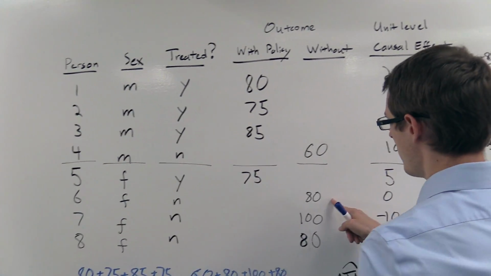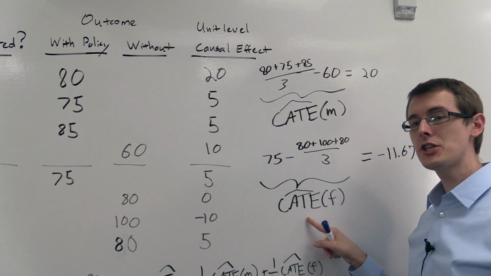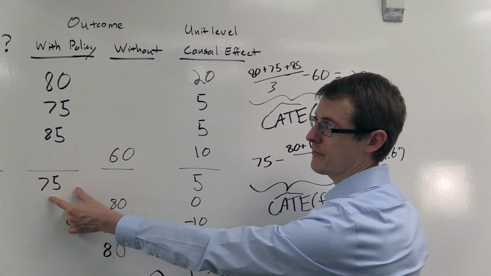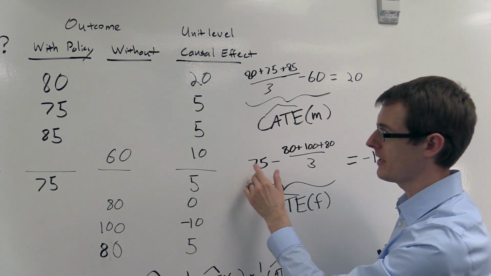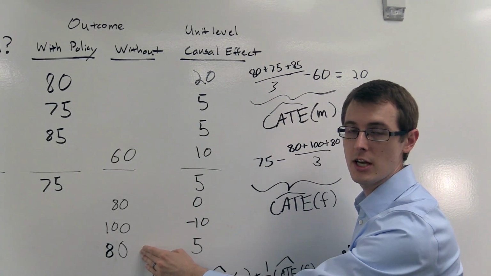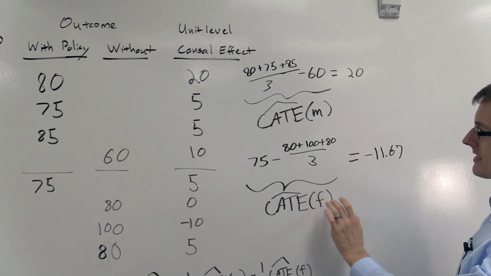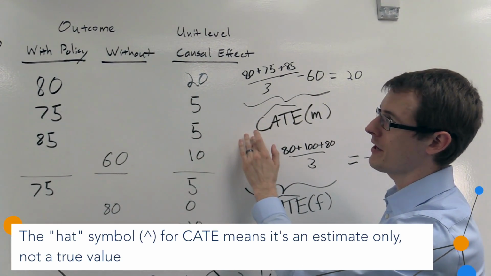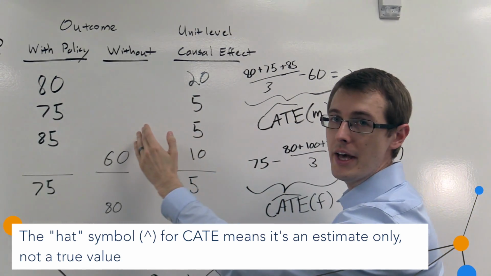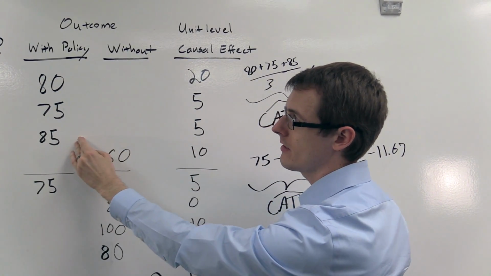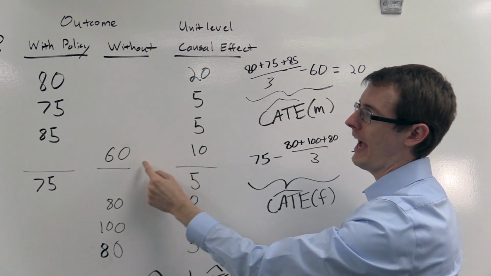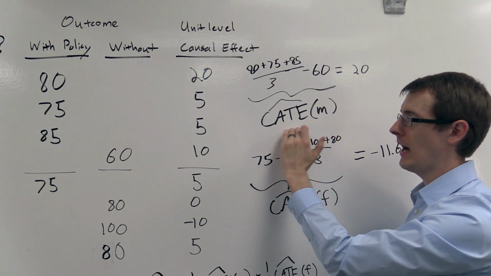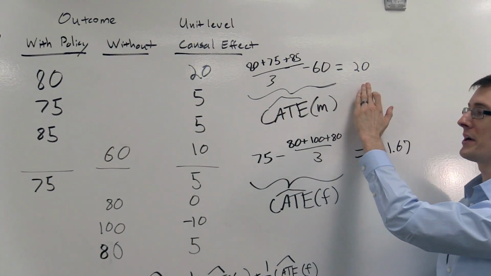So using this data, we can compute an estimate of the conditional average treatment effect for females as follows. Take the average among females who were treated, 75, subtract off the average outcomes among females who weren't treated, and that gives us an estimate of the conditional average treatment effect of minus 11.67. And we can do the same thing for men. We take the average among men of the outcomes who were treated, get this number here, subtract off the average outcomes for men who weren't treated, and that gives us an estimate of the conditional average treatment effect for men of 20.